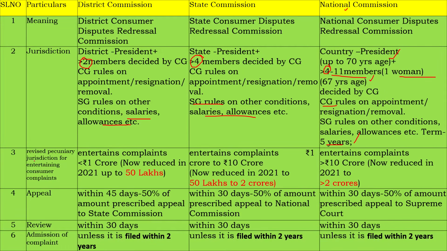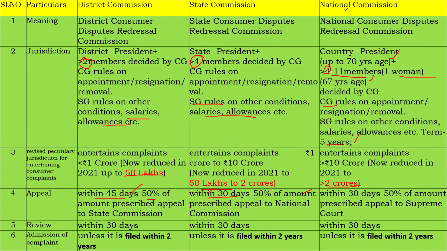Then the revised pecuniary jurisdiction for entertaining consumer complaints. It is up to 50 lakhs in the district commission as per the latest order of 30th December 2021, 50 lakhs to 2 crores in the state commission, and above 2 crores in the national commission. Appeal to the state commission is within 45 days with 50% of the amount prescribed. Appeal to the national commission is the same, but within 30 days. Here it is 45, 30 and 30. 50% is common for all.